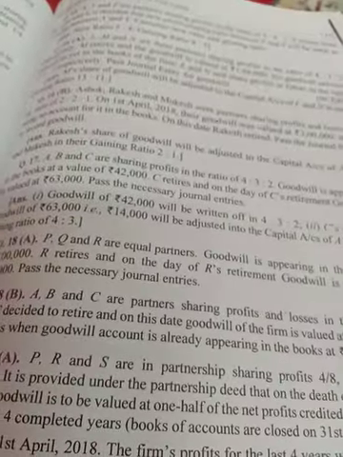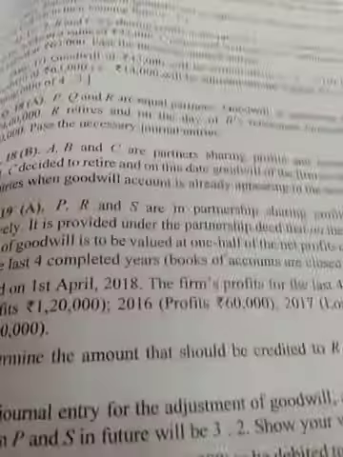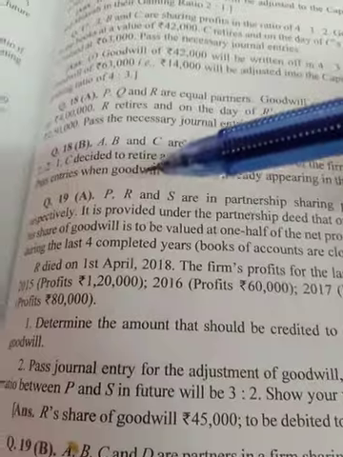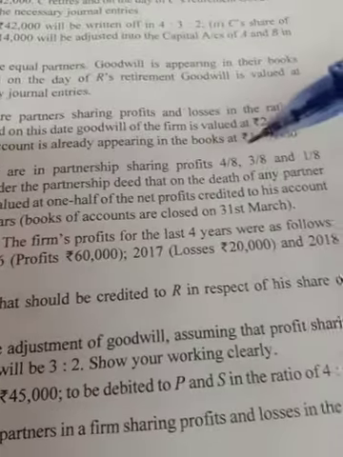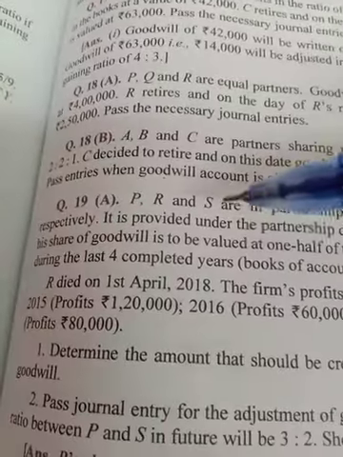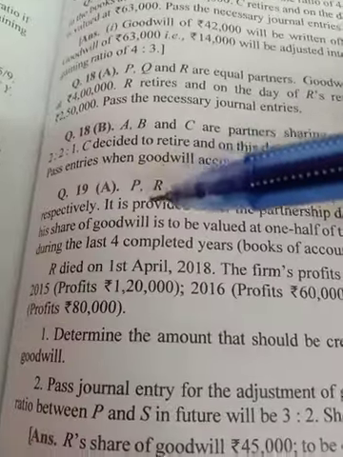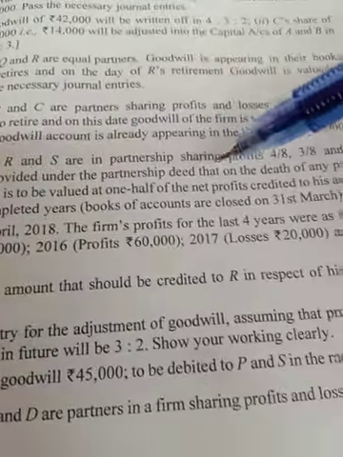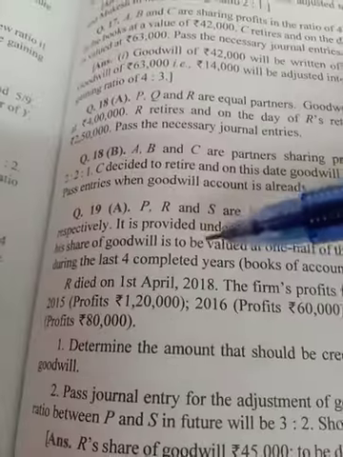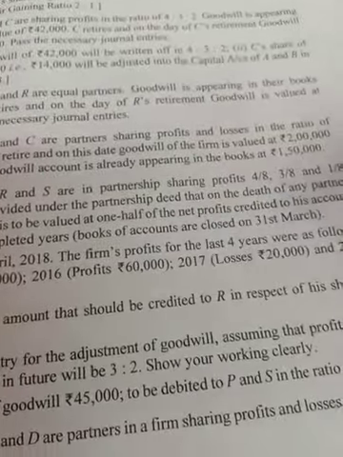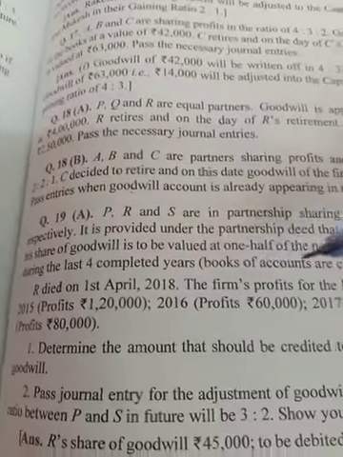As per the 19th question, first we have to calculate the goodwill for the retiring partner, or the partner who has died. Here P, R and S are partners sharing profits 4/8, 3/8 and 1/8 respectively. As per the partnership deed, on the death of any partner, his share of goodwill is to be valued at 1/2 of the net profit credited to his capital account during the last 4 completed years. Books of accounts are closed on 31st March. R died on 1st April 2018.